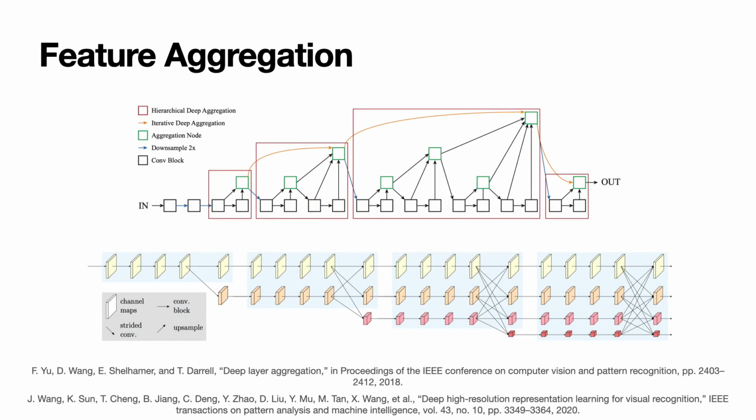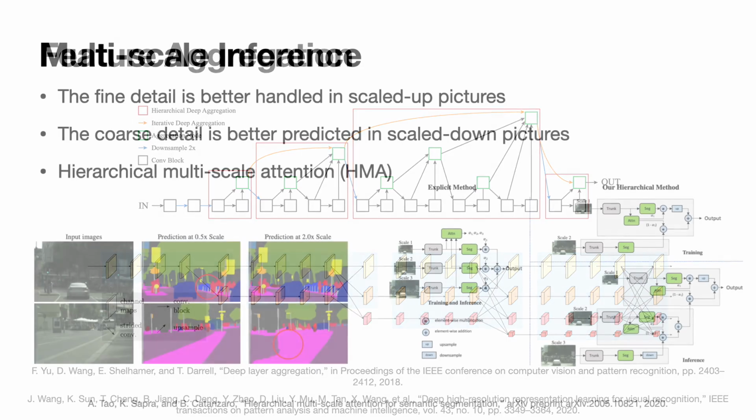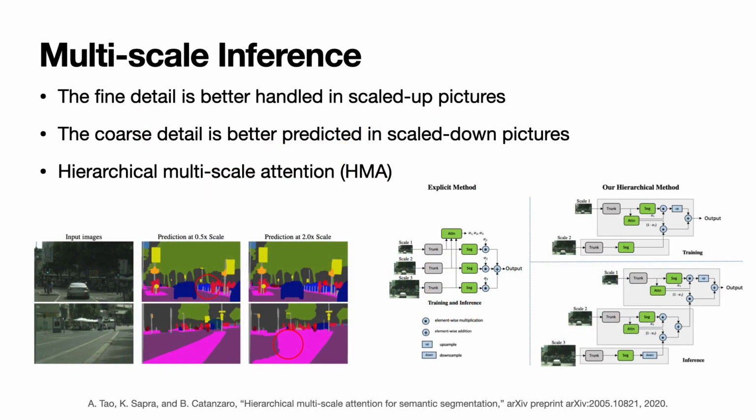One approach is to progressively downsample the layer resolution as in image classification networks, and then upsample the resolution by aggregating information from different layer scales with layer concatenations. Another challenge of dense prediction tasks is that fine details are better handled in higher resolutions but coarse information is better in lower resolutions. To overcome this, HMA proposes a hierarchical attention mechanism that only needs 2 scales during training but can utilize more scales during inference.